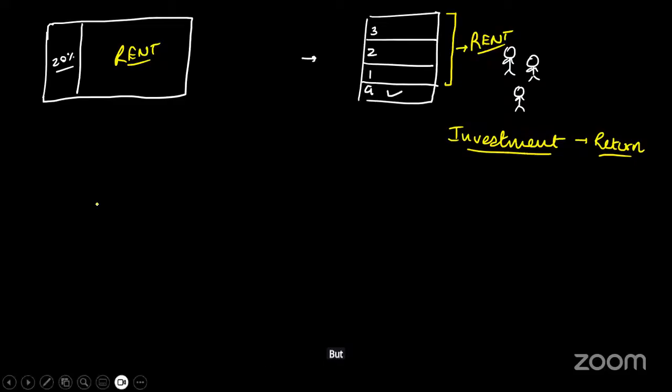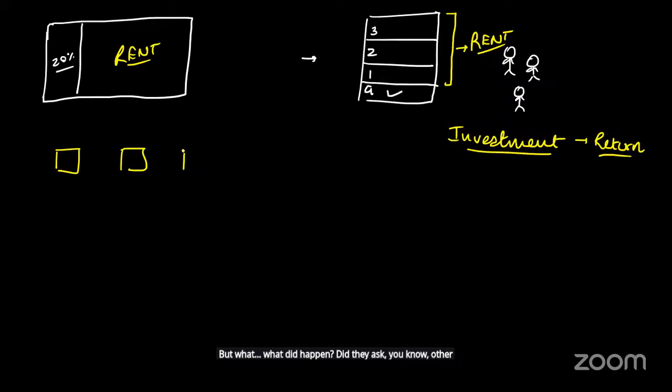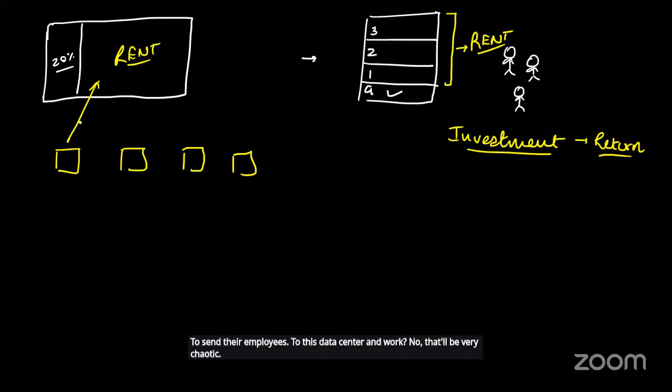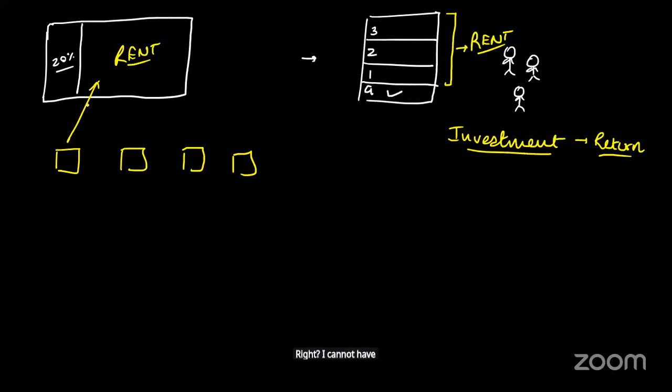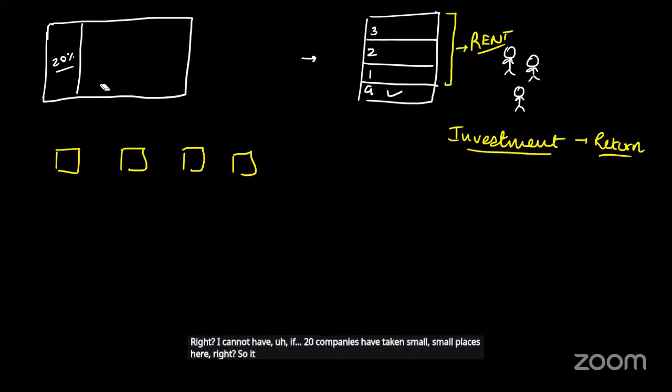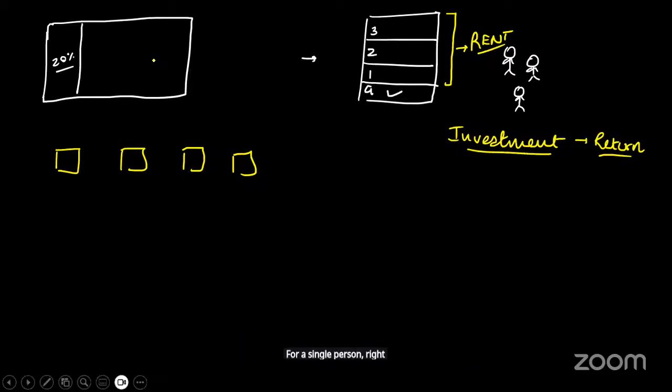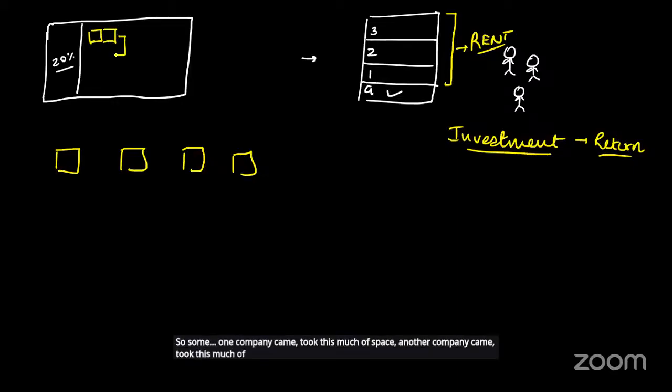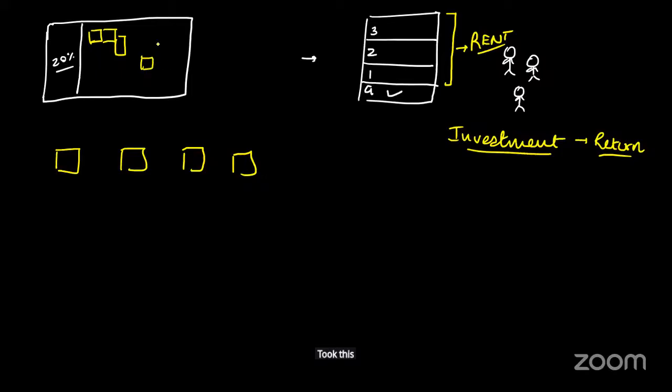But what did happen? Did they ask other organizations to send their employees to this data center and work? No, that will be very chaotic, right? If 20 companies have taken small places here, it's available on rent for everybody, not for a single person. So one company came, took this much of space, another company came, took this much of space, another company came like this.